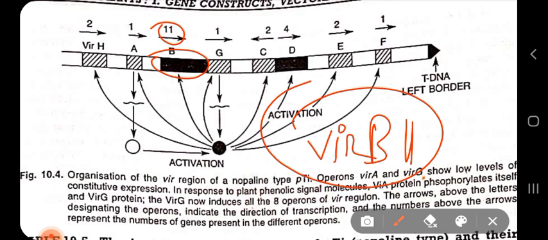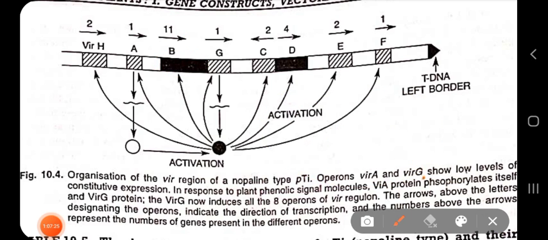Okay. Next comes VIRC, which is located right here next to D. VIRC is a helicase enzyme. It encodes a helicase enzyme which binds to the region just outside the T right border and is involved in unwinding of tDNA.